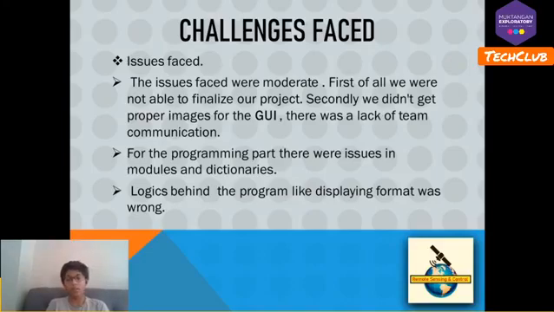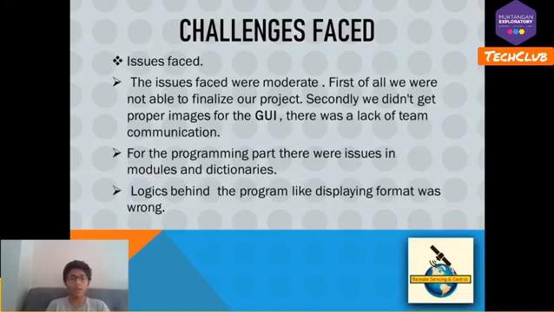We did not have many issues. First of all, we were all in the hardware part, and it was not easy for us to decide on a project. Secondly, we did not get proper images for the GUI or the user interface as per our requirements, and there was a lack of team communication because everyone was available at their own time, and there was not much communication between one another.